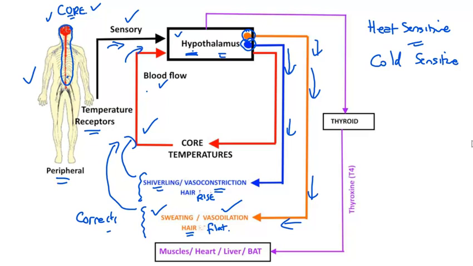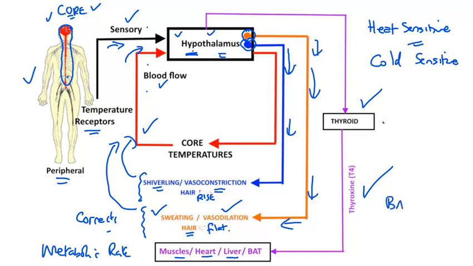And for long-term responses, the hypothalamus, in response to prolonged sensory and blood flow input, will actually generate an output from the thyroid. The thyroid is kind of roughly upper thorax in the neck area, and the thyroid will output a hormone called T4 or thyroxine, and thyroxine will raise the metabolic rate in both the heart, muscles, and in the liver, but also in brown adipose tissues.